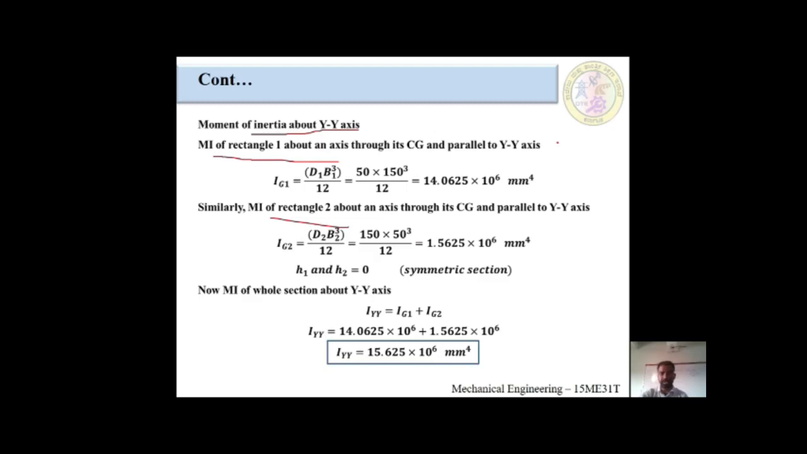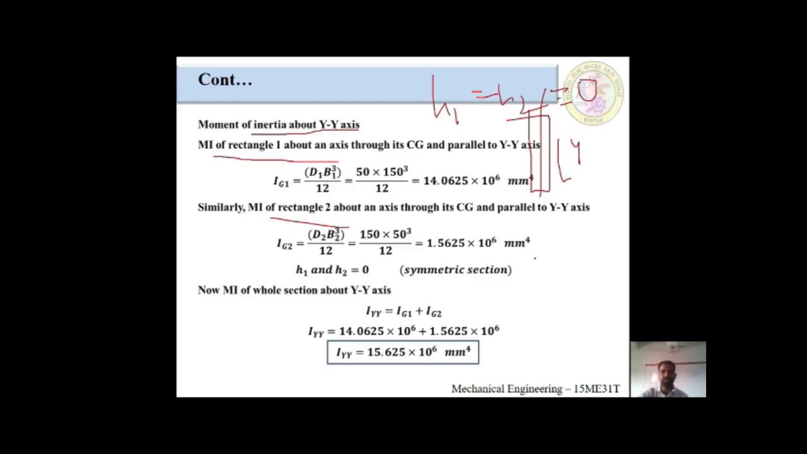Here it is symmetrical about the y-axis. For that reason, h1 is equal to h2, because both are lying in the same line. For that reason, h1 is equal to h2 is equal to 0. When the problem is symmetrical about the section, it is very easy to calculate.